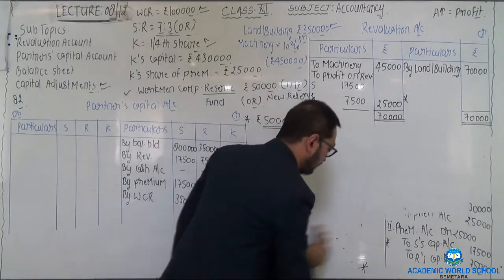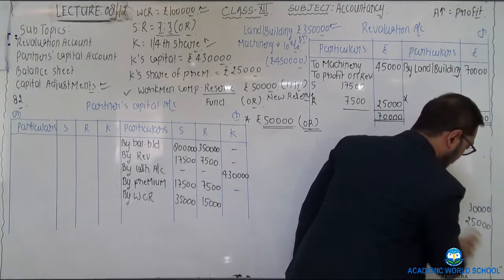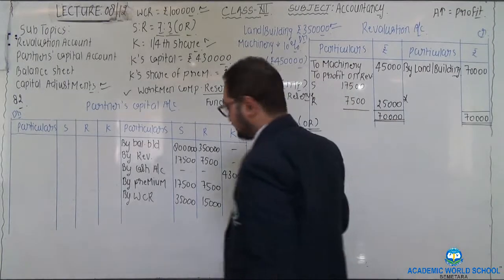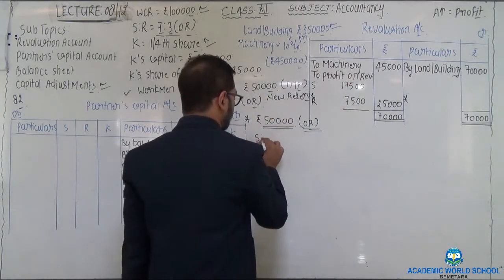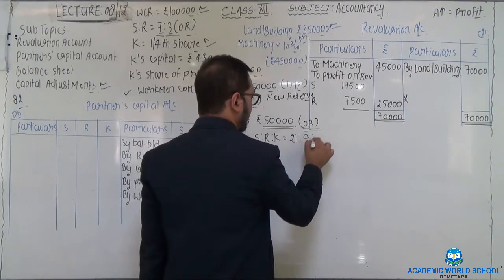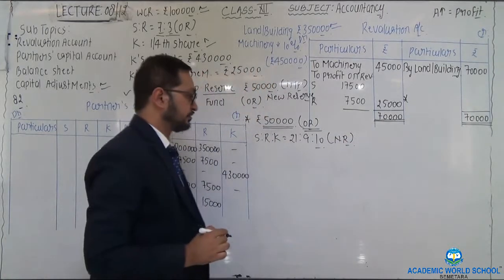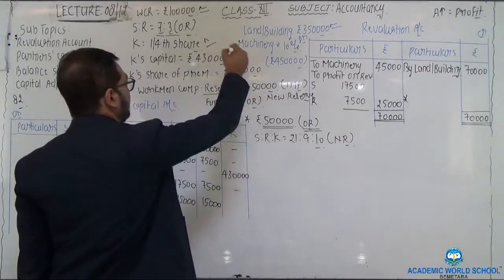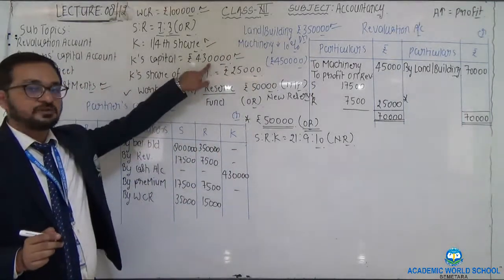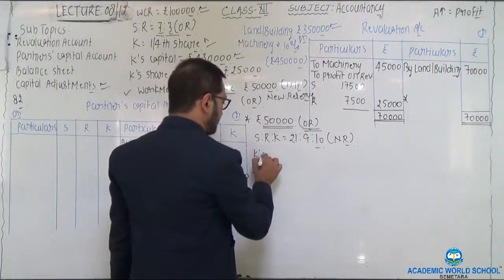We have earlier solved the new ratio of all the partners, S is to R is to K, which were 21 is to 9 is to 10. This is their new ratio. Now as K is able to bring his share of capital, that is rupees 4,30,000.